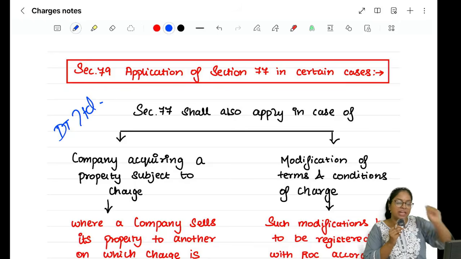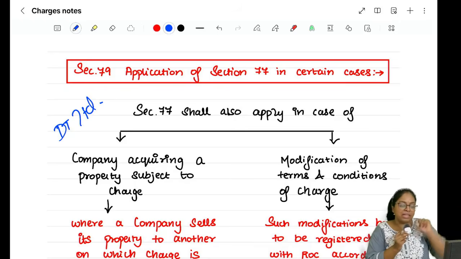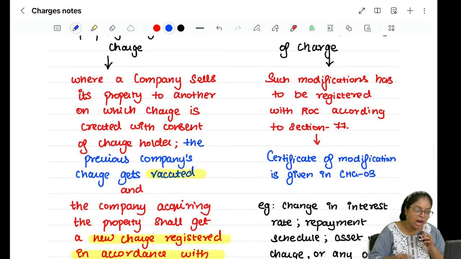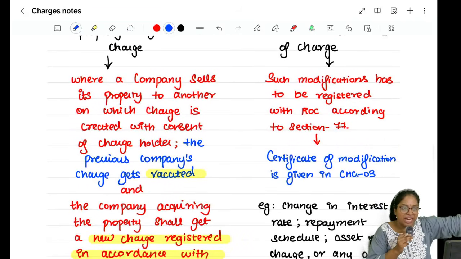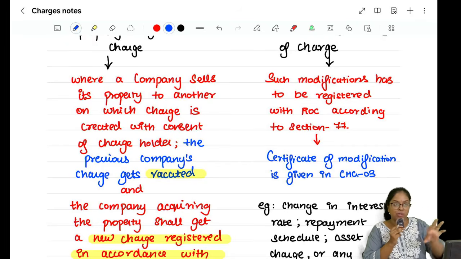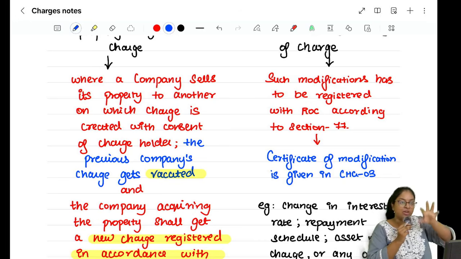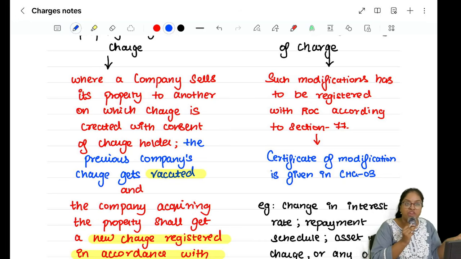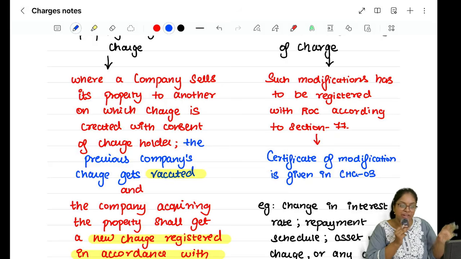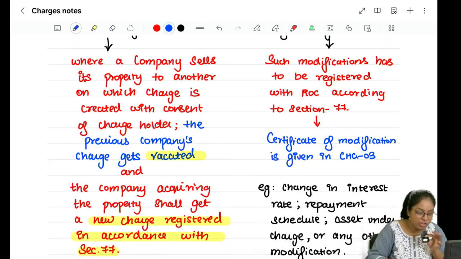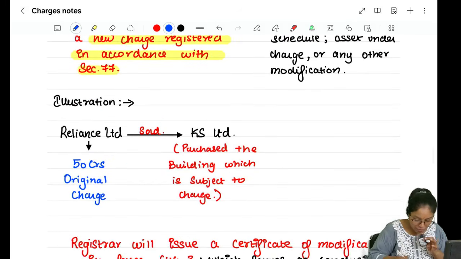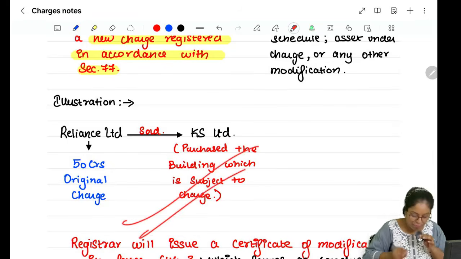In case company is acquiring a property which is already subject to a charge, அப்படினா என்ன ஆகும்னா அந்த old charge vacate ஆகி இப்போ new charge will be created. You remember the example I told you, market value is 100 crores, 150 crores, and you are giving it to me for 100 crores. Remember that example that we did, right? The same example. We also wrote the example, if I'm not wrong, right? So we also wrote the example. I hope you will be able to recall that.